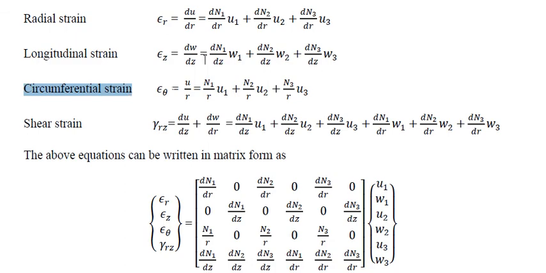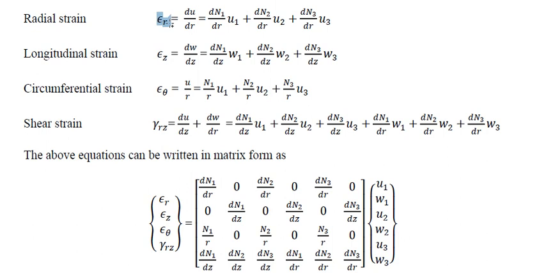Now it is u by r. It is just u by r, not the derivative of anything. U by r, where u is n1 u1 plus n2 u2 plus n3 u3. So n1 by r into u1 plus n2 by r into u2 plus n3 by r into u3 gives the expression of the circumferential strain epsilon theta.